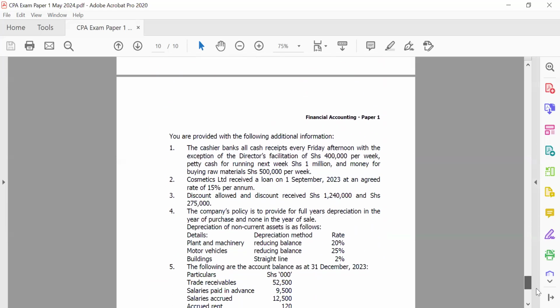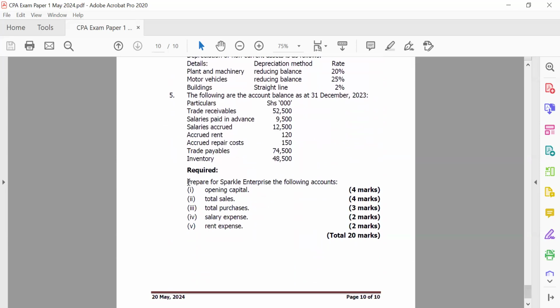Let's see what the question is requiring us to do. Yes, the question is asking us to prepare opening capital. We usually do this when we look at the opening assets and opening liabilities and get the difference. Sometimes we use what is called the statement of affairs account to determine our opening capital. And then you can see that the question also asks us to do total sales, total purchases, salary expense, and then rent expense. And they're giving those 4 marks, 4 marks, 3 to 2, and your 20 marks are there.